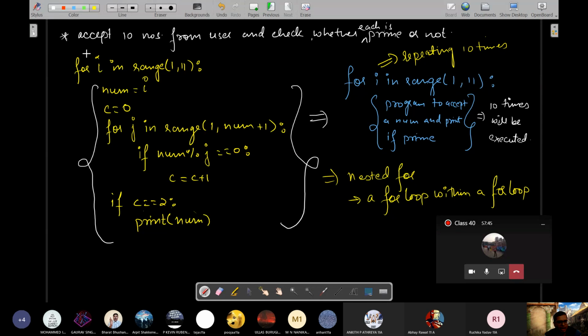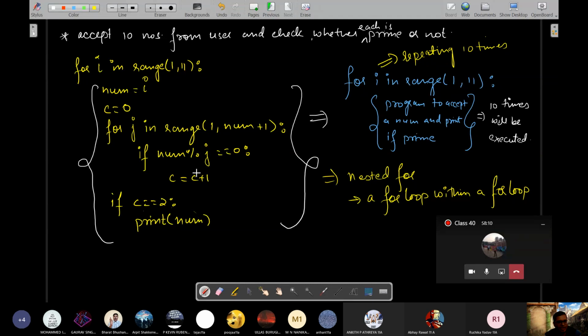It will print. Third time, I will become 3. The new number to be checked whether it is prime or not will be 3. The possible factors for 3 will be 1, 2, and 3, so this range will generate that list. First time, J will get 1. 3 divided by 1, is it a factor? Yes. Next time, J will become 2. 3 divided by 2 is not a factor.